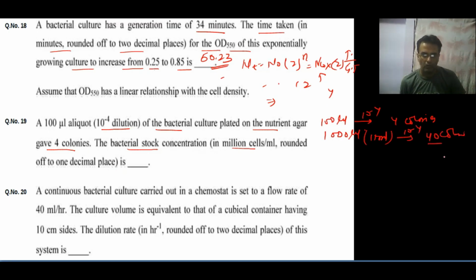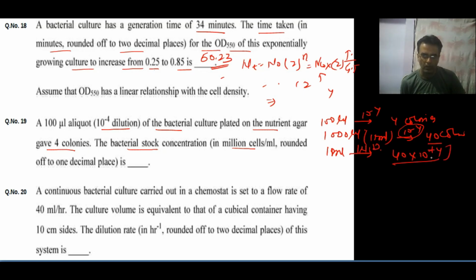Now this 1 ml is at 10 to the power minus 4 dilution. So if I do it without dilution, we need to multiply this value by 10 to the power 4.